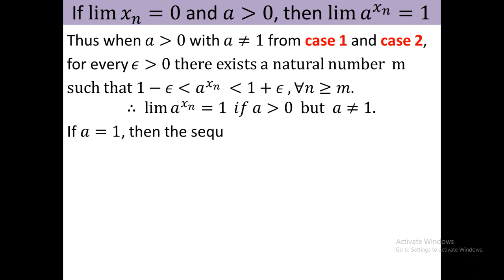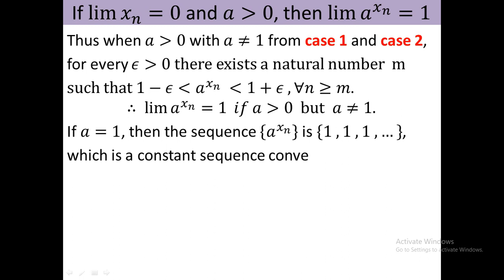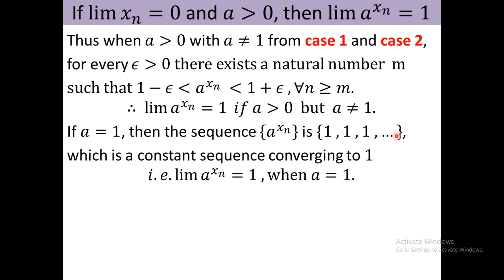If a equals 1, then the sequence a to the power x_n is 1, 1, 1, 1, because if you put a equal to 1, this will be 1 for every n, which is a constant sequence converging to 1. So in that case the limit of a to the power x_n equals 1 if a is 1. Here a is positive and a not equal to 1, but here a is equal to 1. So combining those two conditions, you can conclude that if a is greater than 0, the limit of a to the power x_n equals 1. Hence the limit is proved.